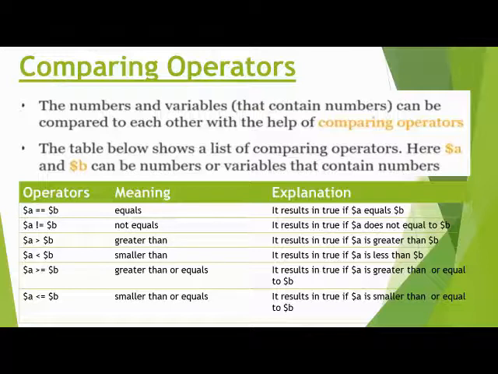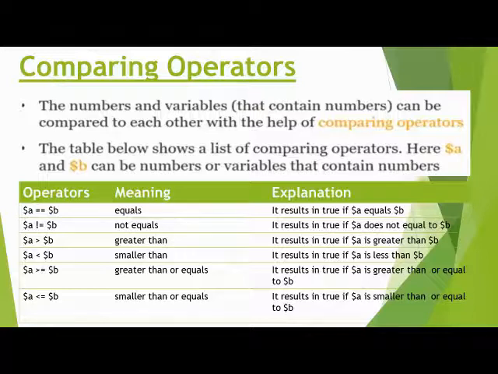Suppose here variable $a is 4 and variable $b also has a value 4. So variable $a is equal to 4 but not less than. Here we follow the one operator.